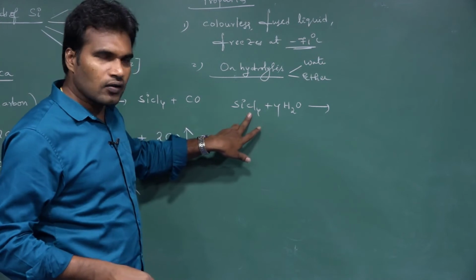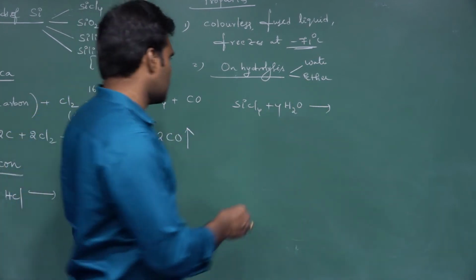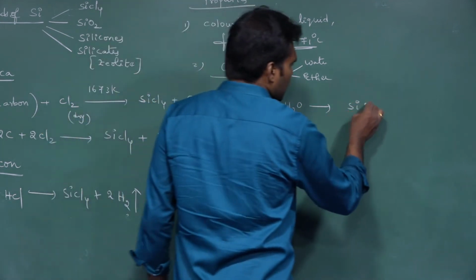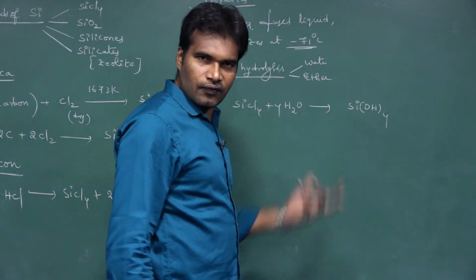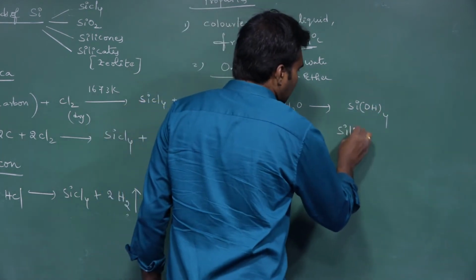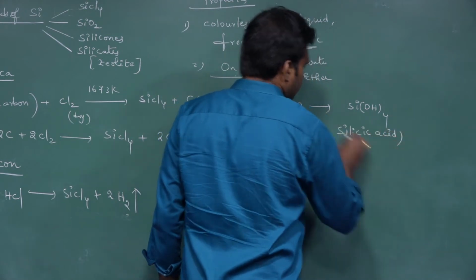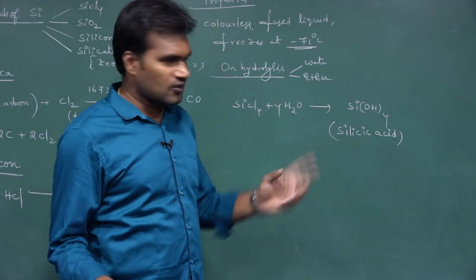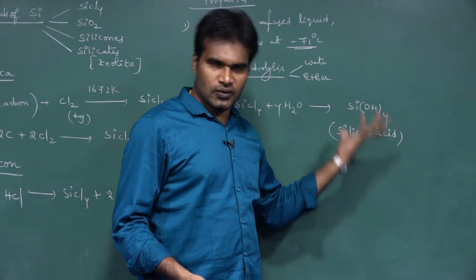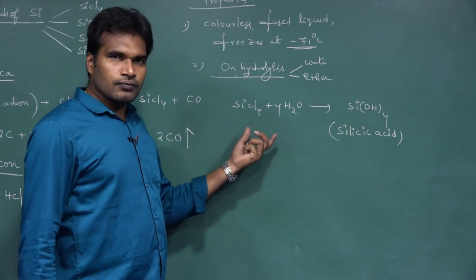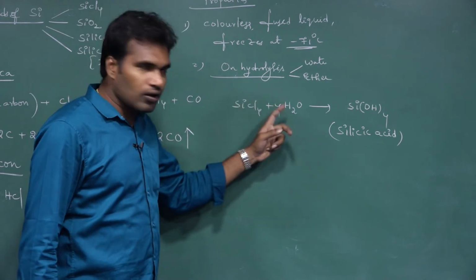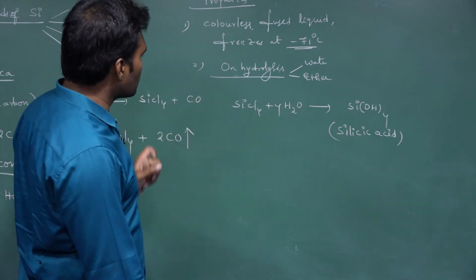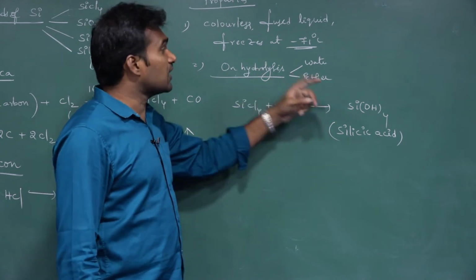When SiCl4 undergoes hydrolysis with water, that is H2O, all 4 chloride ions are replaced by hydroxide ions. So in the place of chlorines, OH ions will come: Si(OH)4. This is what we call silicic acid. Remember that. And this silicic acid we also call silica, because if you remove the water from it, we get SiO2 only. So SiCl4 on hydrolysis with moist water gives silicic acid.